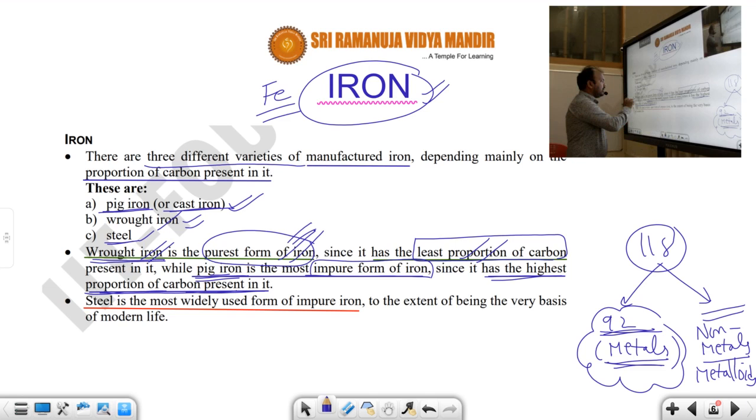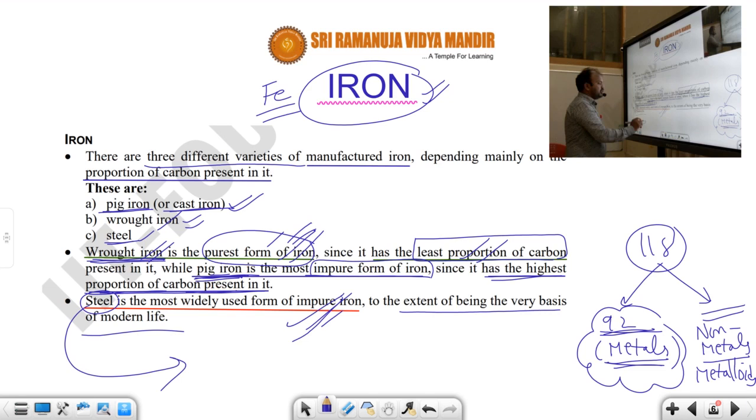Where a high richness of carbon is present, in pig iron or cast iron, it is the impure form of iron. Now you know that one. Another one is steel, and the third form is the most widely used form, impure iron. Of course, steel is impure iron, but it is the very basis of modern life. Which one do we use mostly? Steel is widely used.